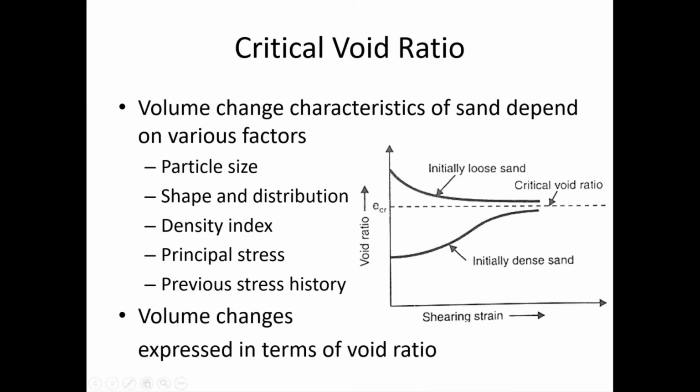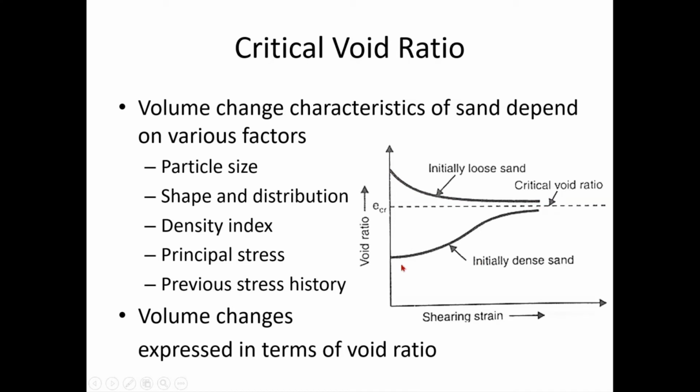So for the time being, let us represent the volume change in terms of void ratio. If you look at this graph now, void ratio versus shearing strain, you can see initially dense sand and initially loose sand. Initially loose sand means you have a high void ratio, and dense sand, you have low void ratio, correct? Dense sand, what happened? It dilated, correct? And loose sand, what happened? It got compacted, correct? So you can see that for initially loose sand, the void ratio keeps on coming down, and it has come to this particular point.